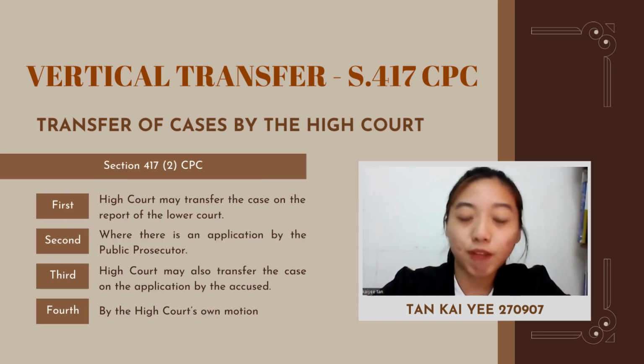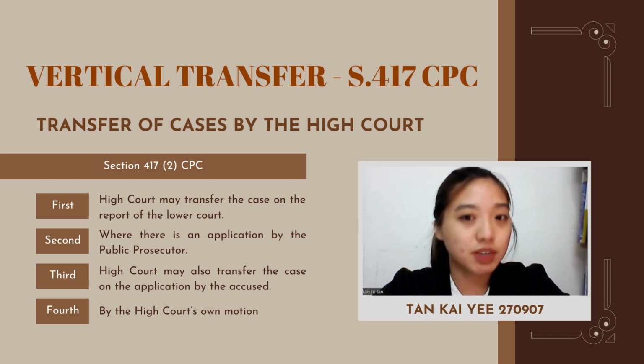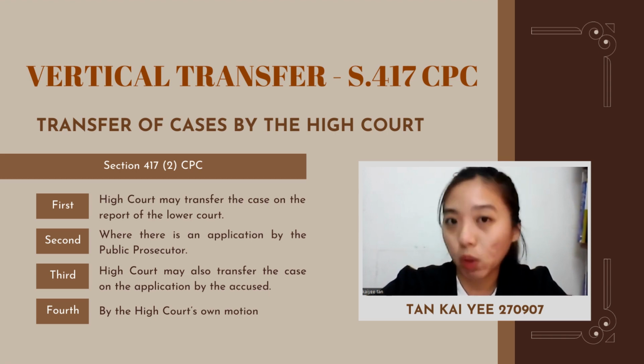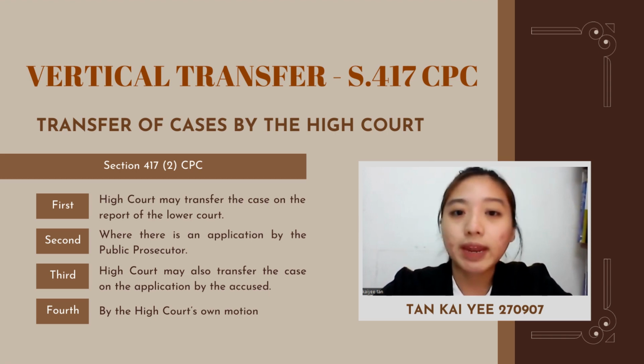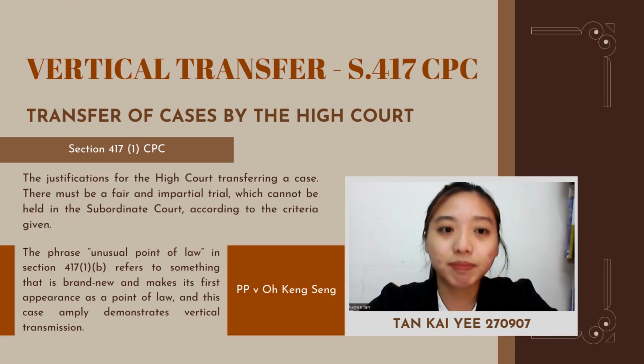There are four modes of transfer of a case by the High Court. First, the High Court may transfer the case on the report of the lower court. Second, where there is an application by the public prosecutor. Third, on the application by the accused, and finally, by the High Court on its own motion. This section explains that there must be a fair and impartial trial which cannot be held in the subordinate court for the High Court to transfer a case.